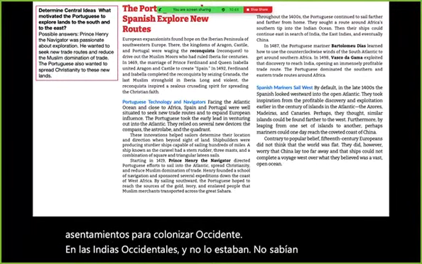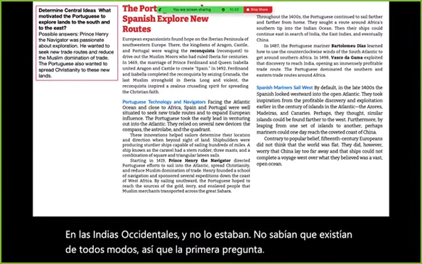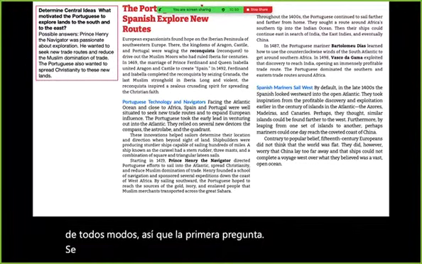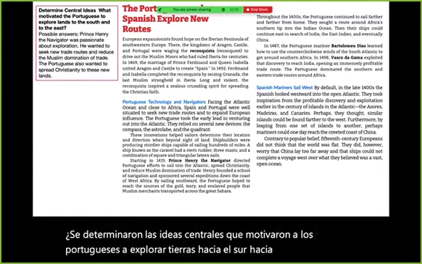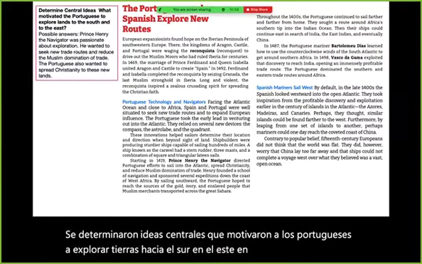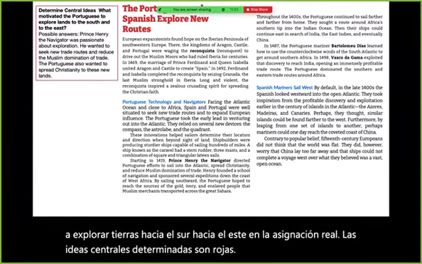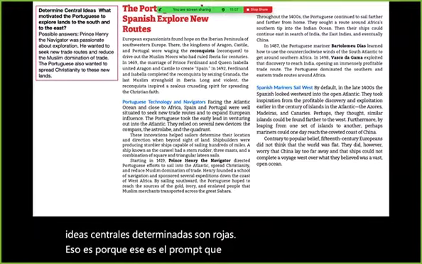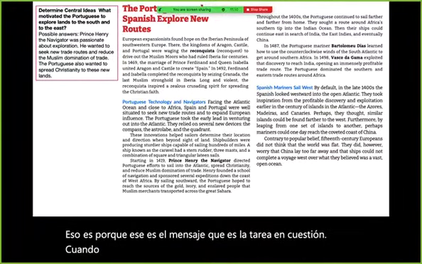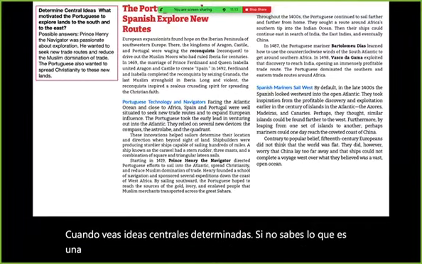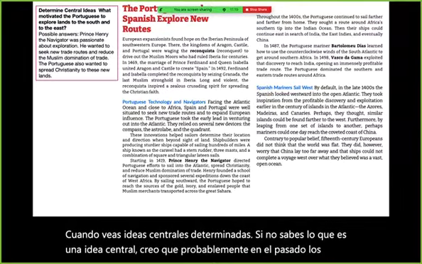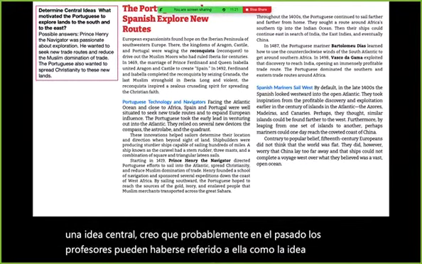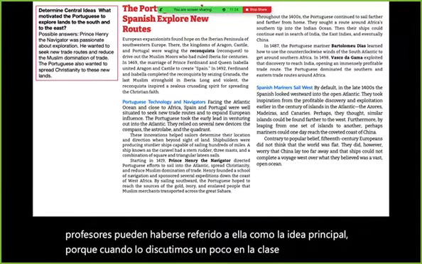Anyway, so the first question was determine central ideas. What motivated the Portuguese to explore lands to the south and to the east? On the actual assignment, determine central ideas is red, because that is the prompt, that is the task at hand. When you see determine central ideas, if you don't know what a central idea is, I think that in the past, teachers may have referred to it as the main idea, because when we discussed it a little bit in class, people said that it's what the text is about.